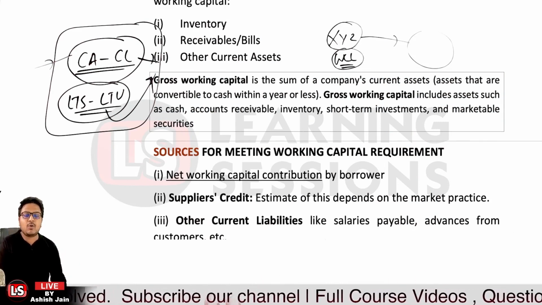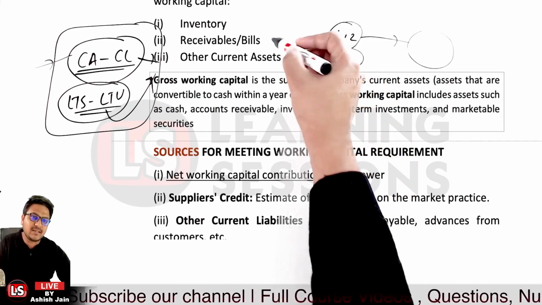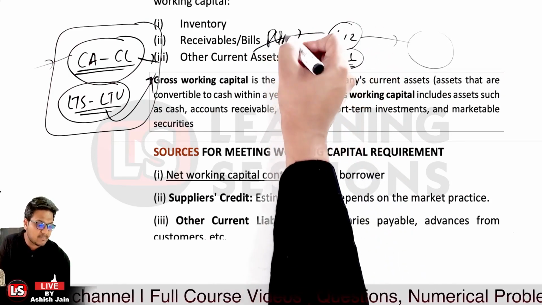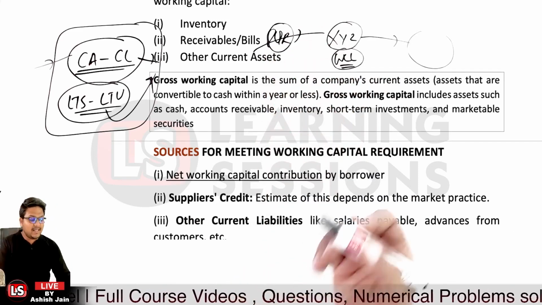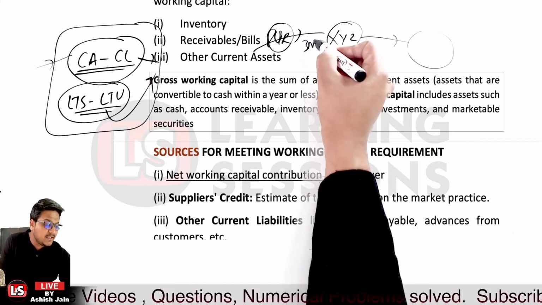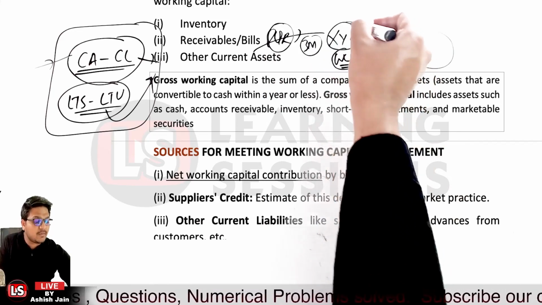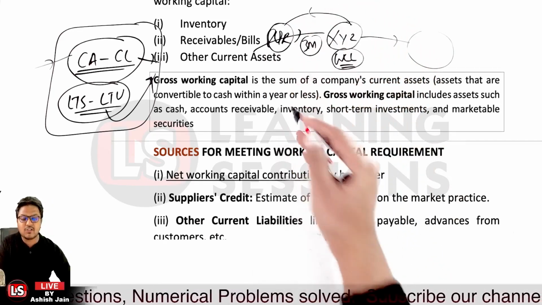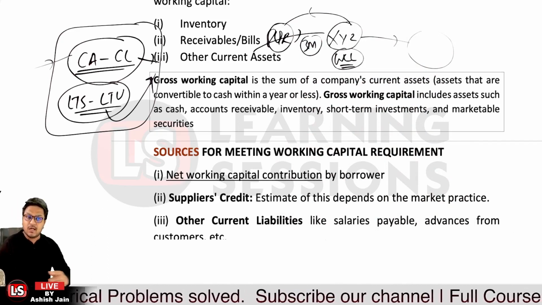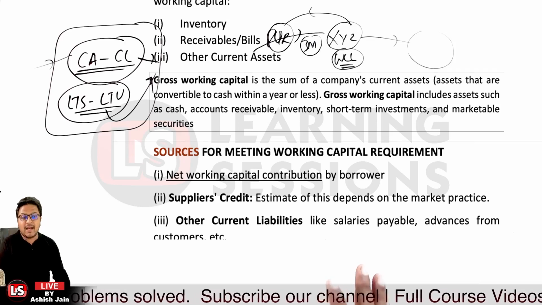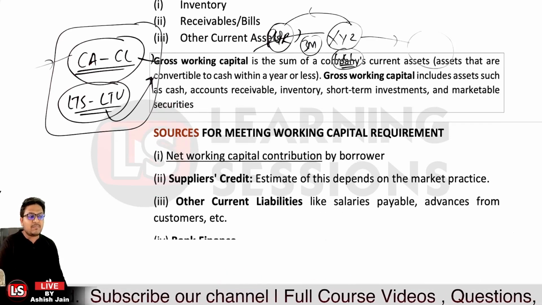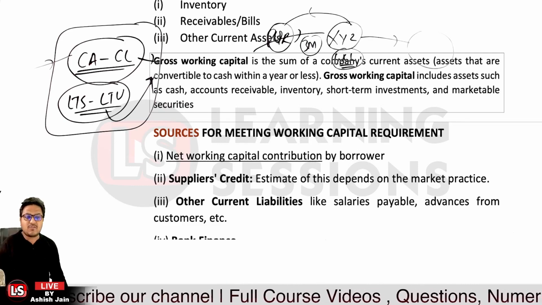The other one is the supplier credit. XYZ must be taking raw material from some vendors. Let's say PQR is a vendor supplying the raw material to XYZ, and let's take the case that XYZ is granted a credit period of 3 months, that they are to pay for the raw material after a period of 3 months. Now this is the additional credit which is available, which can boost the working capital in the firm XYZ. Okay, and also other current liabilities such as salaries payable, advances from customers, etc., which you have with you.